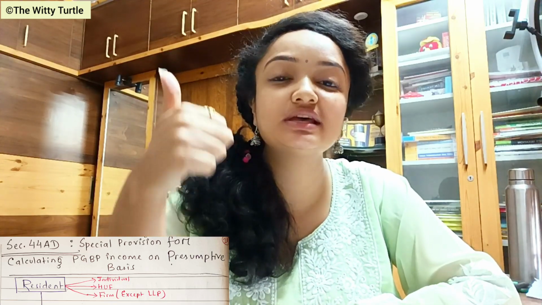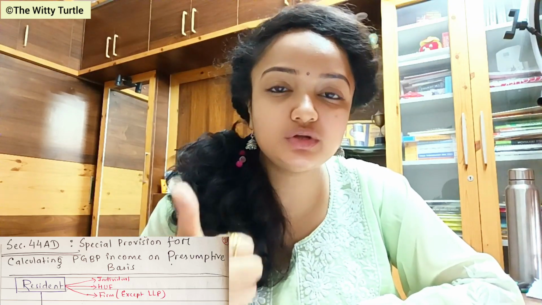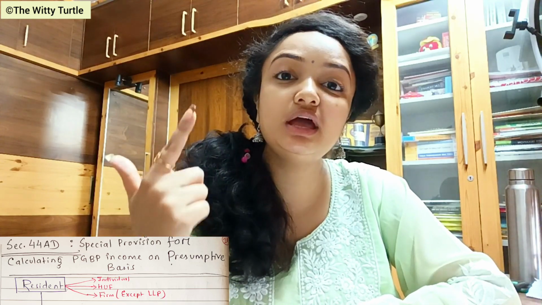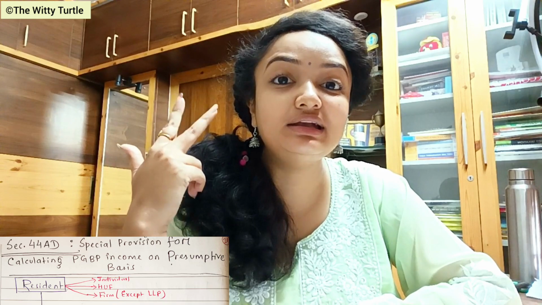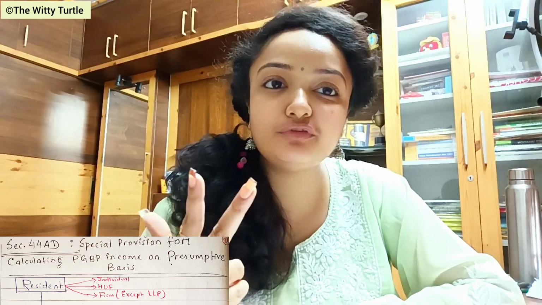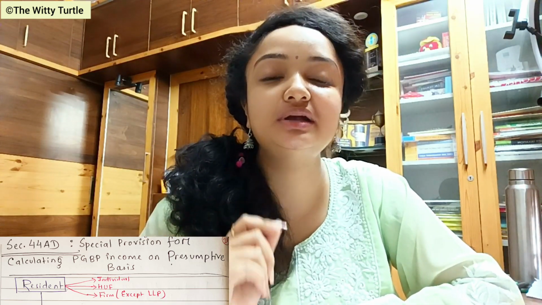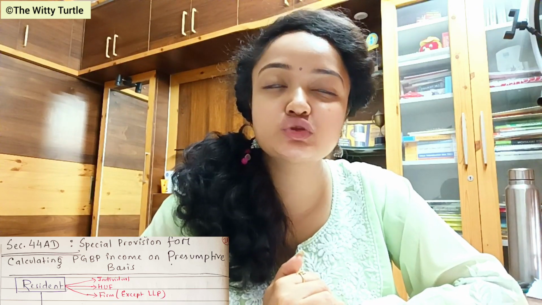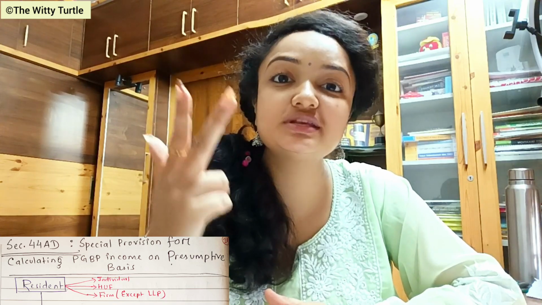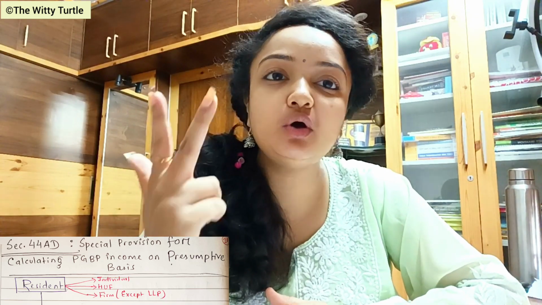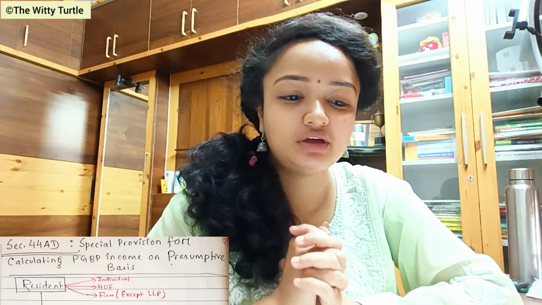The first one is an individual. The second can be an HUF, that is your Hindu undivided family, and lastly it can be any firm other than a limited liability partnership firm, right? So how many eligible assessees are there? Individual, HUF and firms, excluding LLP or limited liability partnership firms, right?